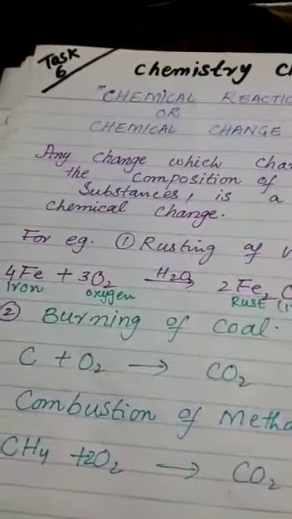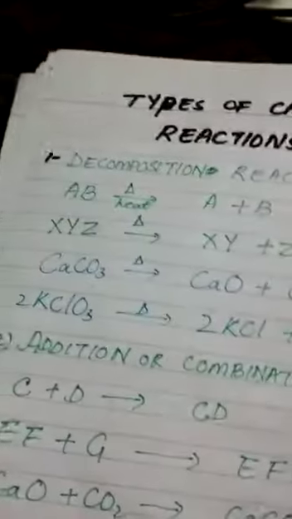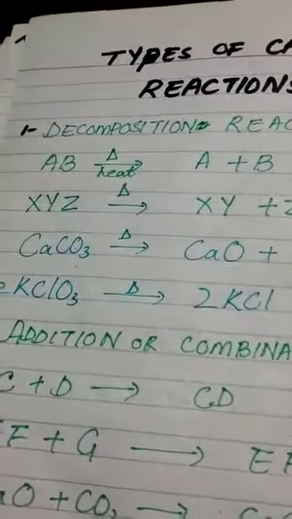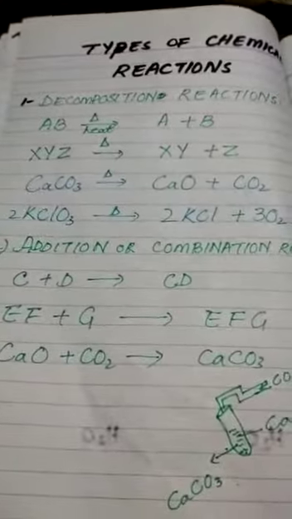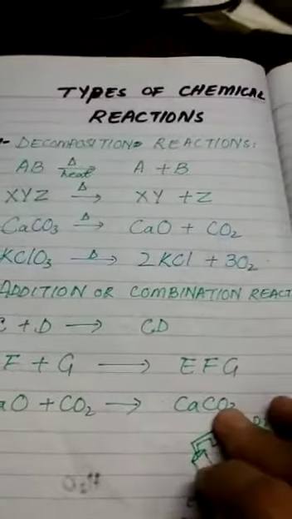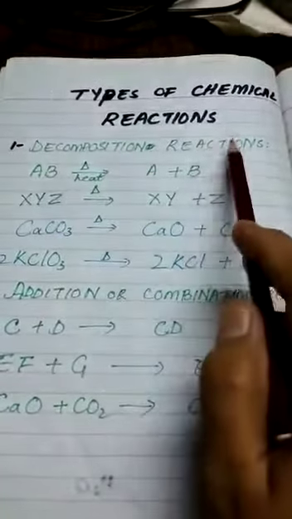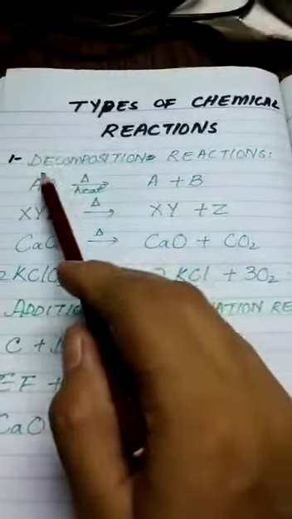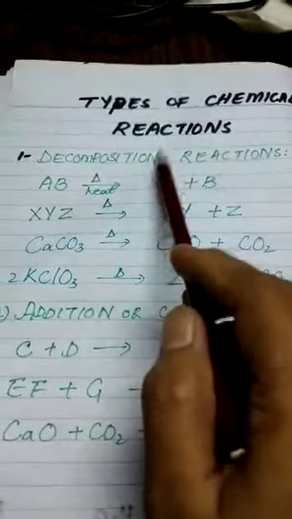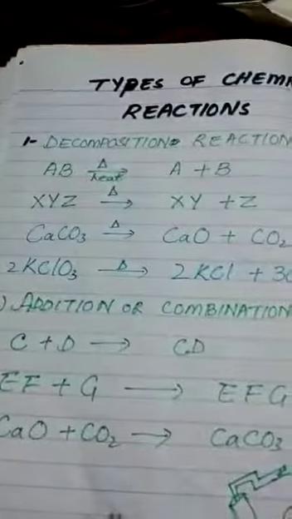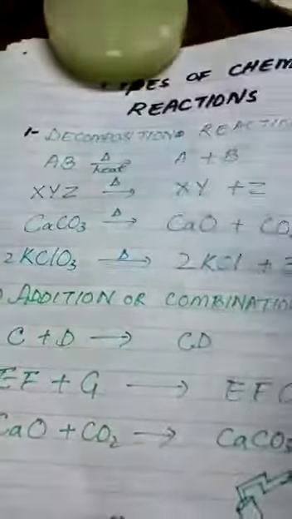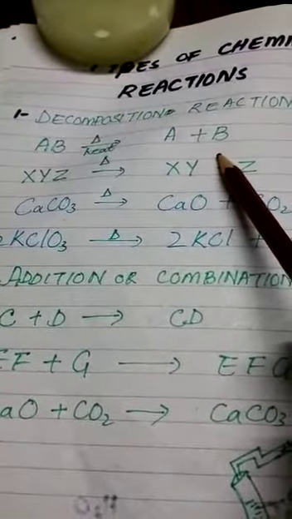Now the types of chemical reactions. There are 5 types of chemical reactions. Number 1 is decomposition reactions. Decomposition means to decompose a substance, or to break the substance into pieces.